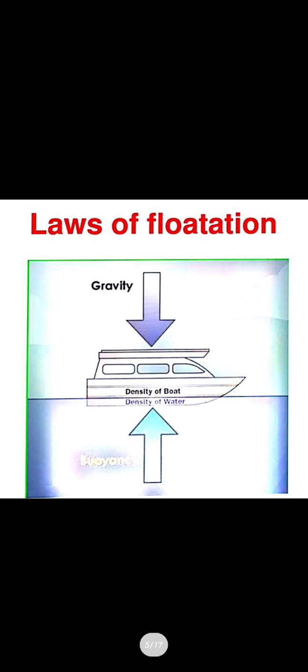Similarly, for ships and buoyancy, we know that the liquid gets displaced, so we float on the surface. So the buoyancy force acts upward and the weight of the body acts in the downward direction. So the density of the boat should be almost equal to the density of the liquid. If it is too low, it will totally float, and if it is too high, it will sink. So the density should be less than the liquid, but it should not float totally either.